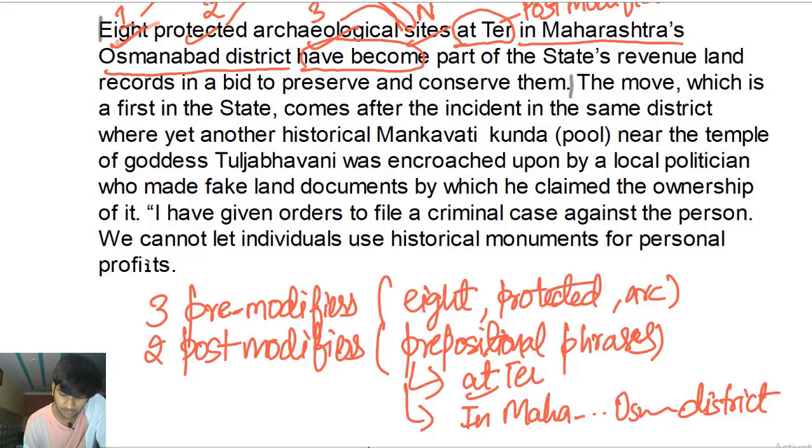Sites which are 8 in number. These are protected. These are archaeological. Where? At there, which is in Maharashtra's Osmanabad district. So the first prepositional phrase at there is giving information about the noun sites, but the second prepositional phrase in Maharashtra's Osmanabad district is giving information about the noun there, about the object of the prepositional phrase there. There, which is in Maharashtra's Osmanabad district. Got the point? So we have understood everything we have in the subject, which is a noun phrase.